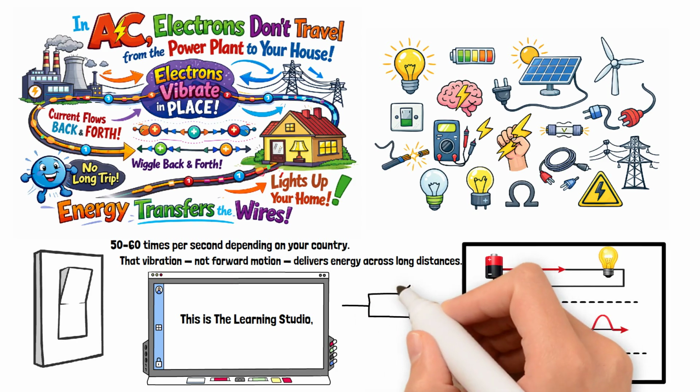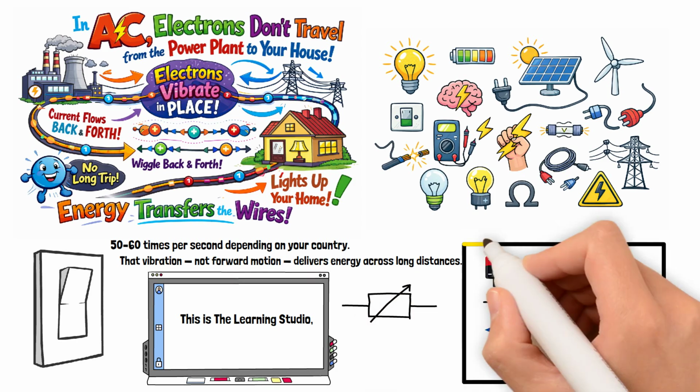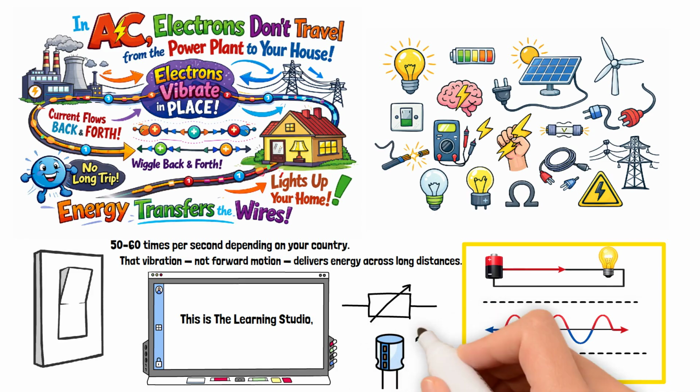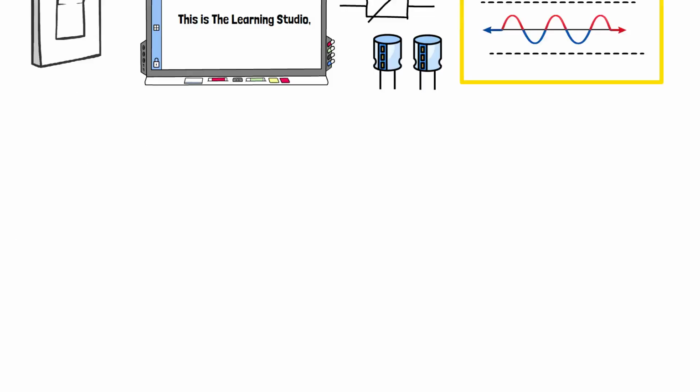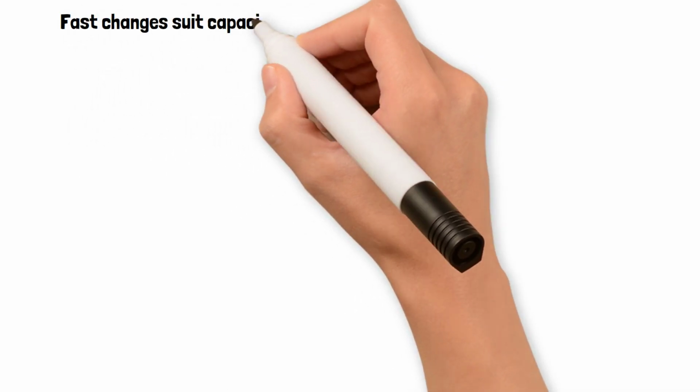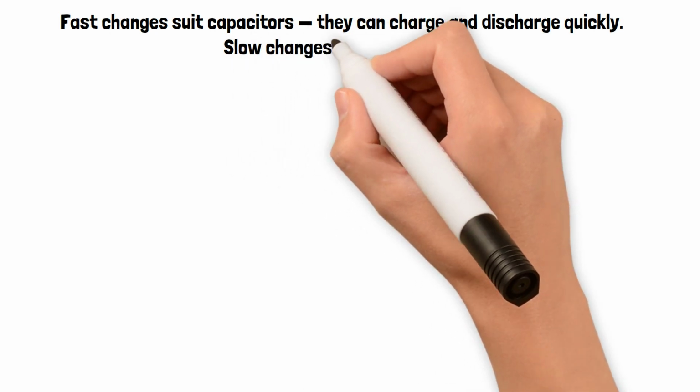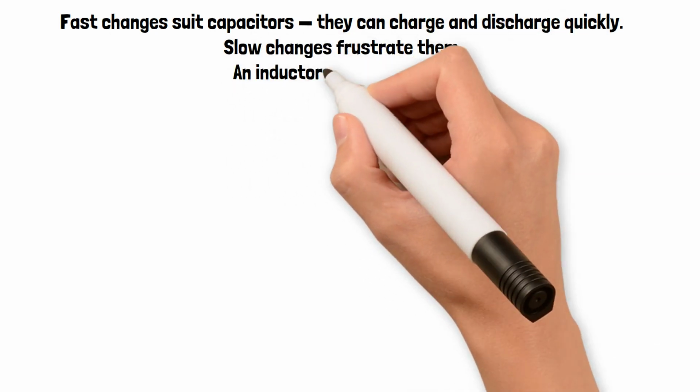A resistor behaves normally. It opposes both AC and DC the same way. But a capacitor resists current more at low frequencies and less at high frequencies. Fast changes suit capacitors. They can charge and discharge quickly. Slow changes frustrate them. An inductor is the opposite.